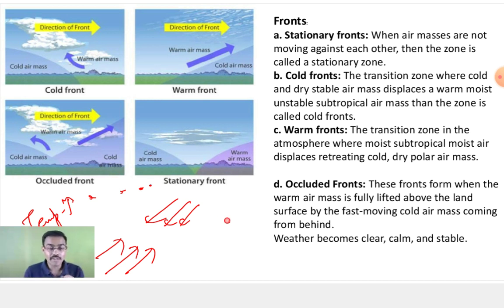When it is cold, since the space between the molecules is less, the moisture carrying capacity of the air is less. Try to understand this from one example. Take 2 glasses of water. One is hot water glass. One is your cold water, icy water. Now you have to add 1 spoon of sugar in both the glasses. In which glass will your spoon of sugar be added easily? Hot water or cold water? Hot water. Why hot water?